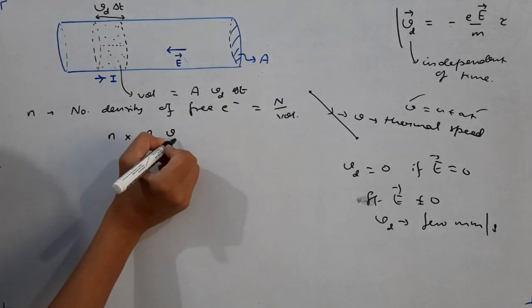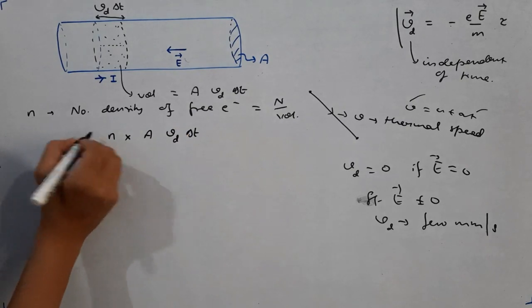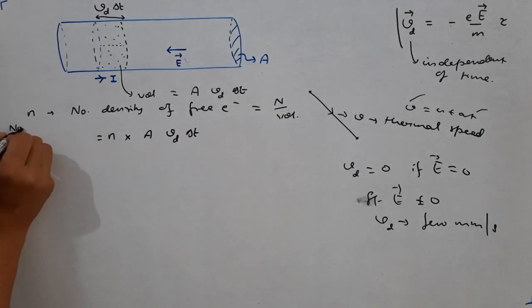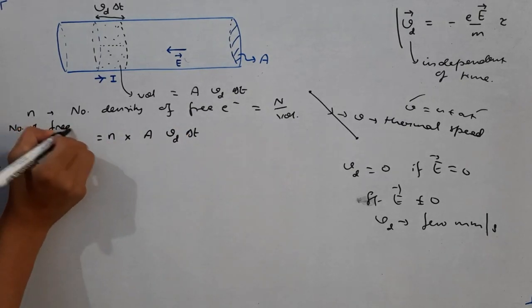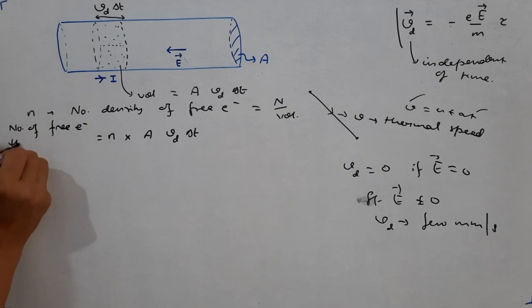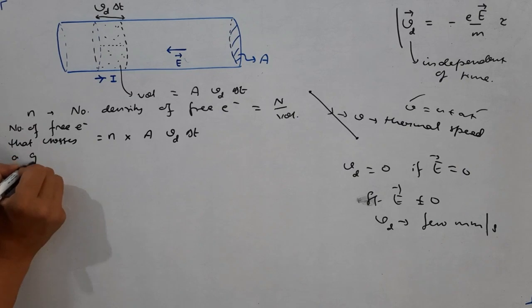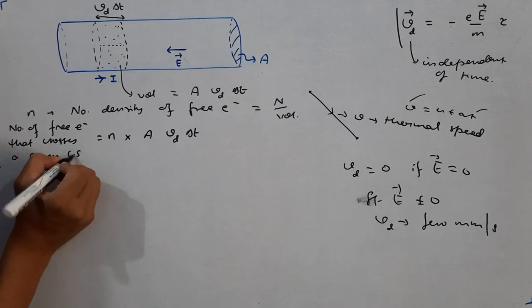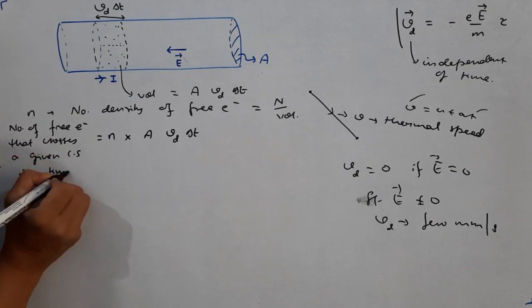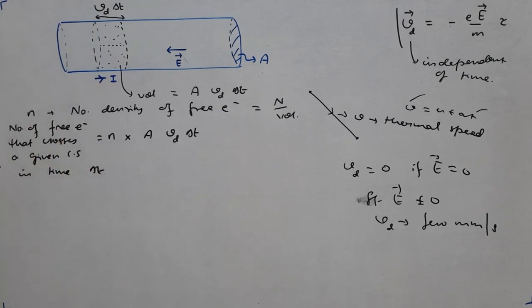A times Vd times delta t. So this is the number of free electrons that cross a given cross section in time delta t. Now what is the charge of one free electron? Charge on one free electron is minus e. So the magnitude becomes e.